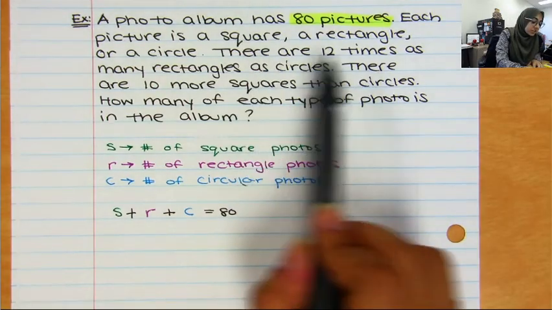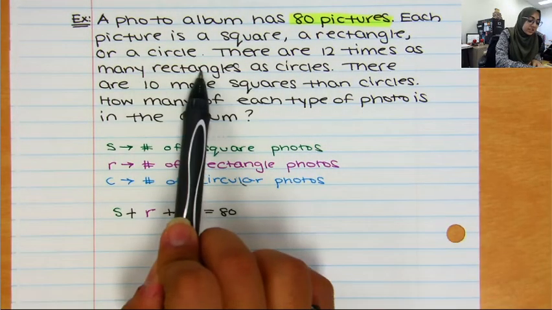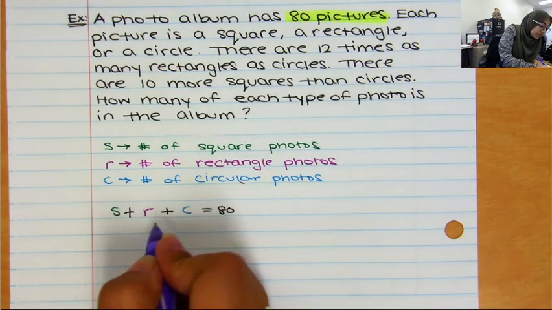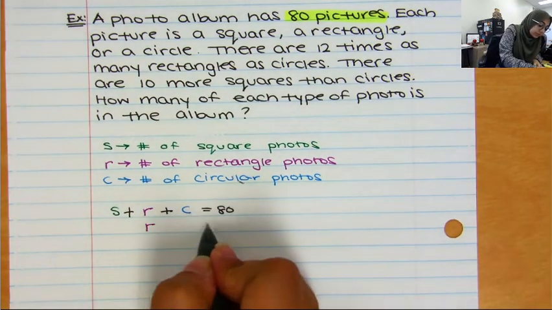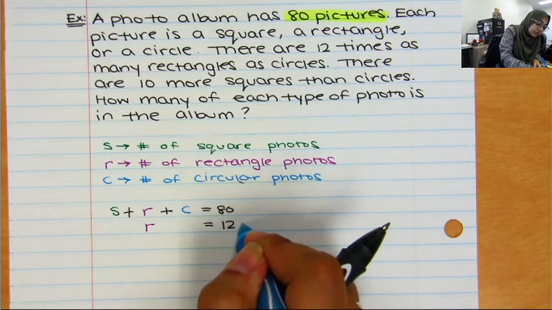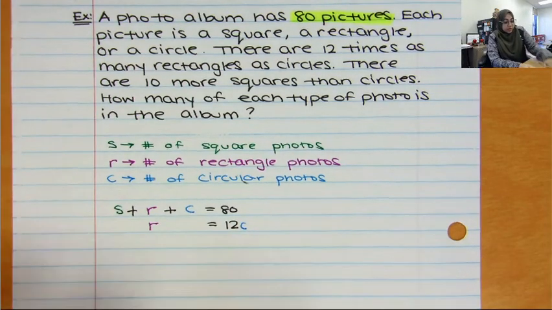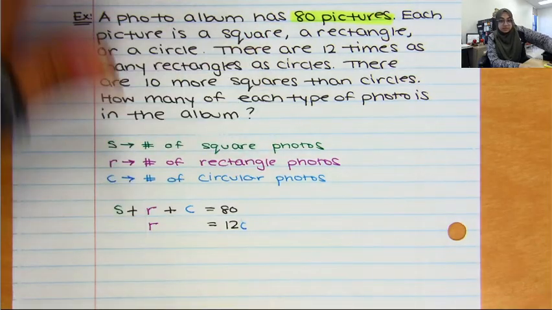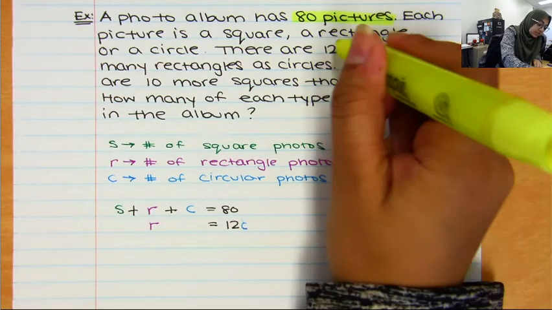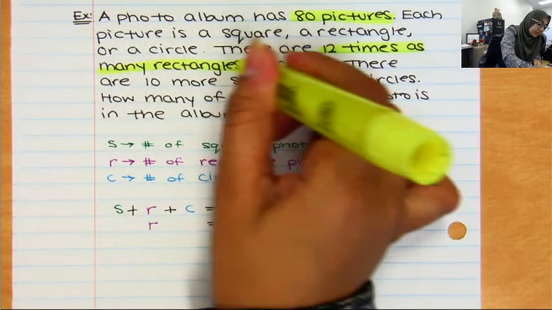The next piece of information is there are 12 times as many rectangles as circles. So I'm actually multiplying 12 times the number of circles to get the number of rectangles. So I can say that R is equal to 12 times the number of circles. Okay, there we go. All right, so there's my second equation written: 12 times as many rectangles as circles.